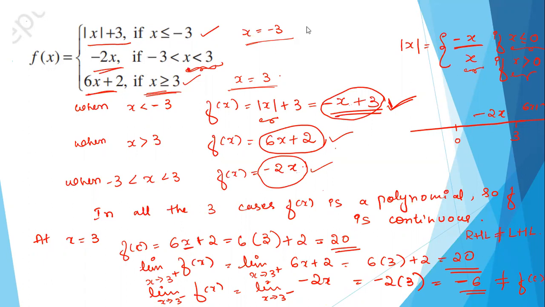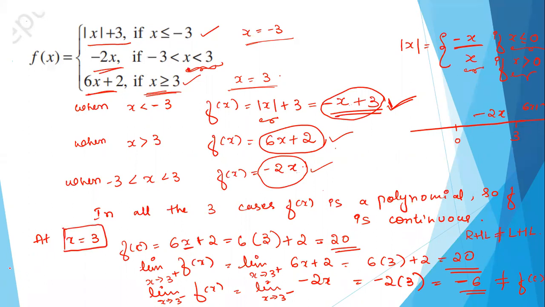What can we conclude from this? Right hand limit is not equal to left hand limit. Yes, limit does not exist. Or we can say f is not continuous at x is equal to c. Or we can also say f is discontinuous at x is equal to 3.